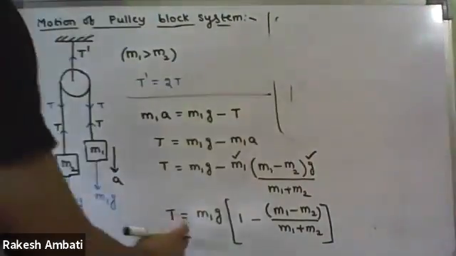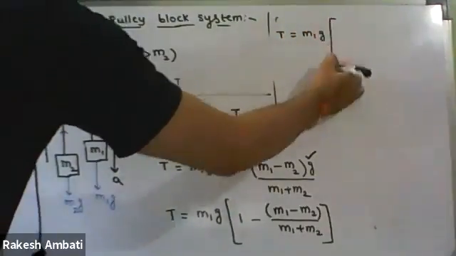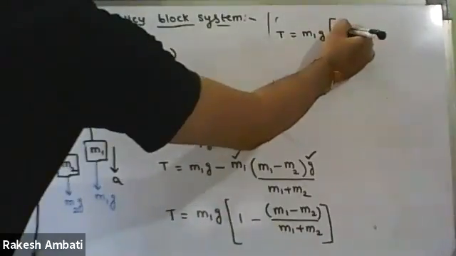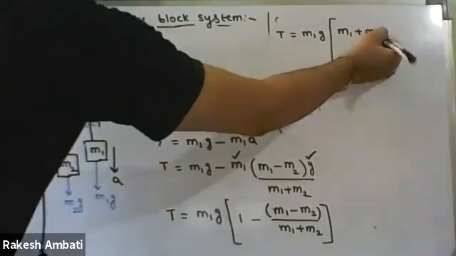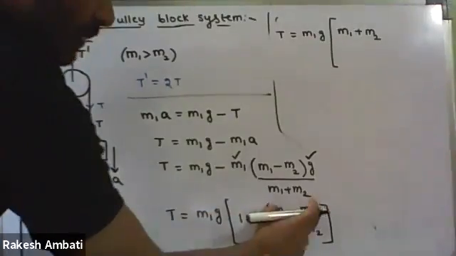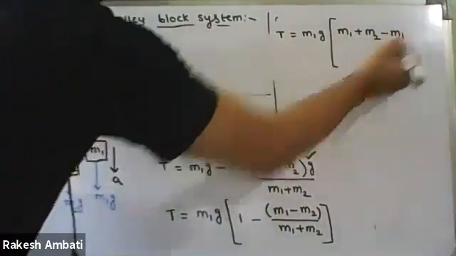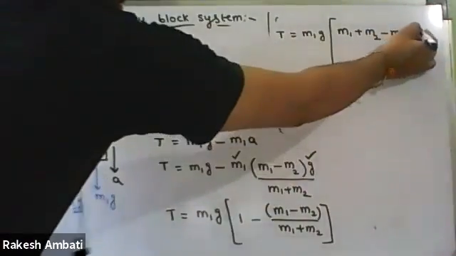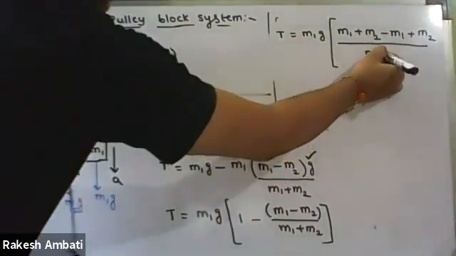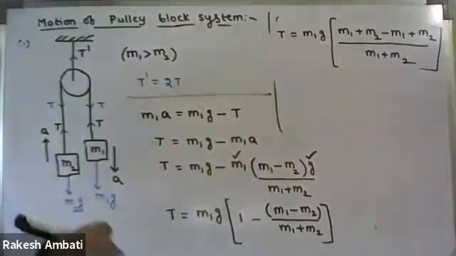Therefore, T equals m1g. Now in the bracket, you take the LCM. Now this part is m1 plus m2. Then you open this bracket with a negative sign, that is minus m1, minus into minus plus m2, whole upon the denominator LCM, m1 plus m2.